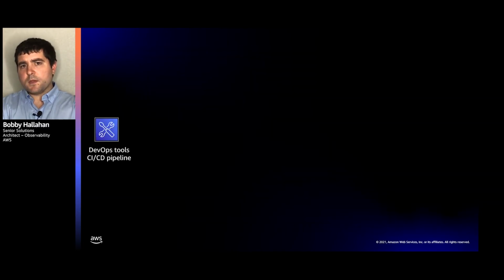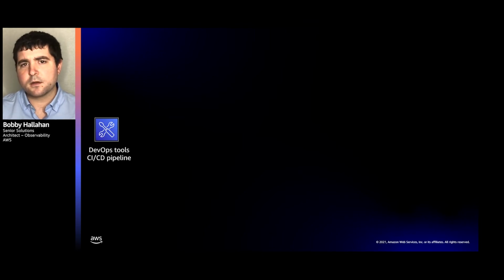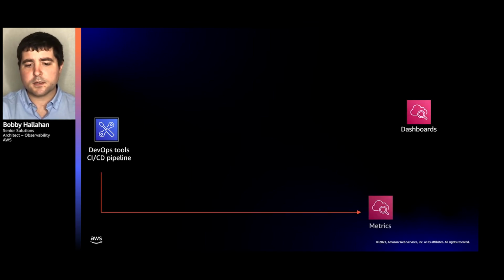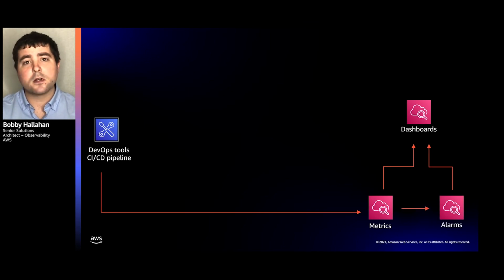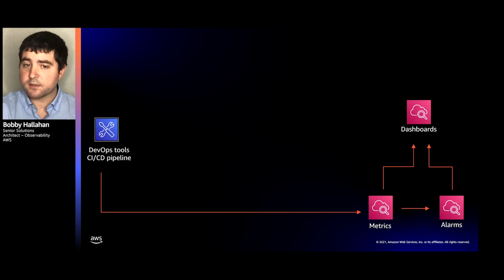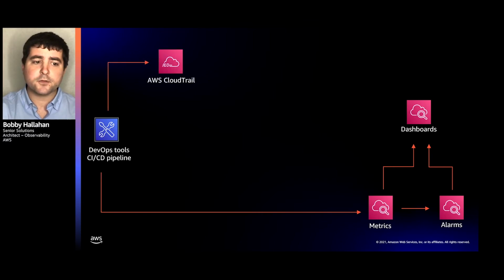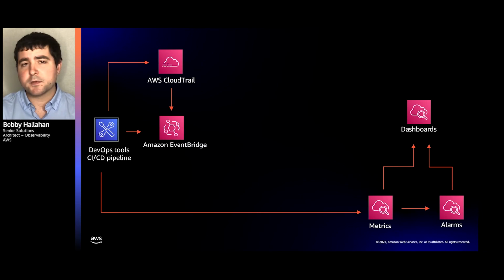So now that we know what these output signals are, and we know how we can extract some metrics out of it, how do we go from our DevOps tools in our CI/CD pipeline to potentially a dashboard? Obviously, some of these services emit metrics on their own. Those metrics can go right to a CloudWatch dashboard, which is great. We can also set alarms on those metrics, which can be displayed on a dashboard, even better. We have information from CloudTrail. CloudTrail can go into EventBridge, and we can create EventBridge rules to catch those CloudTrail events, in addition to creating EventBridge rules that catch all of those events from DevOps.